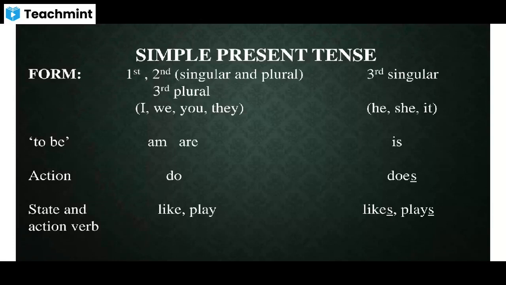That is I, we, you, and they use either am or are as an auxiliary verb, and we use the base form of the verb. And if it is third person singular, he, she, it, then we use the auxiliary verb is, with the base form of the verb we add s. For example, likes. You are already familiar with this usage.